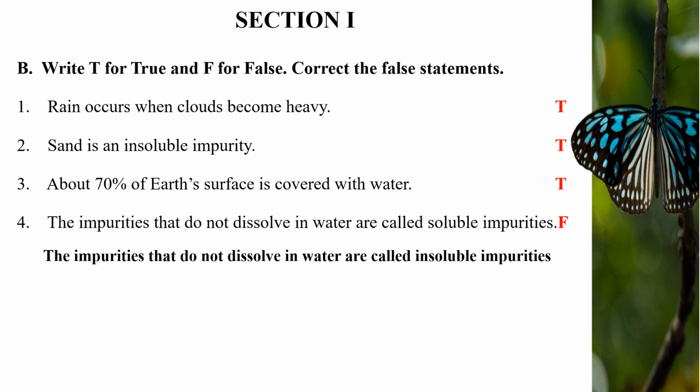It's true. Second, sand is an insoluble impurity. It's true. Third, about 70% of Earth's surface is covered with water. It's a true statement. Fourth, the impurities that do not dissolve in water are called soluble impurities. It's false. Correct statement is the impurities that do not dissolve in water are called insoluble impurities.